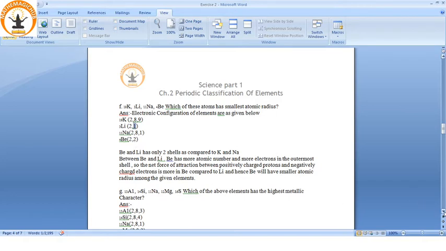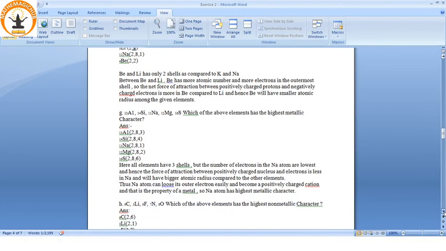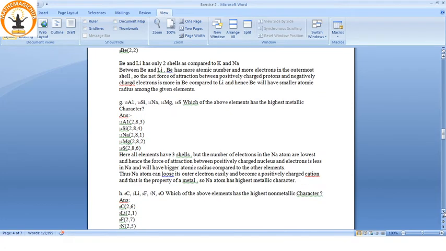This is my explanation. You can write down the answer. In the answer it is written. Now, which of the above elements has the highest metallic character? See, metallic character means now you have to remember the periodic table. On the left hand side there are metals. As we move towards the right hand side of the periodic table, the metallic character goes on decreasing and non-metallic character goes on increasing.